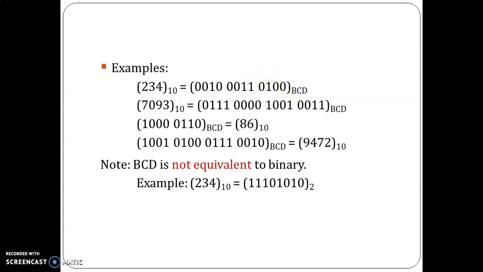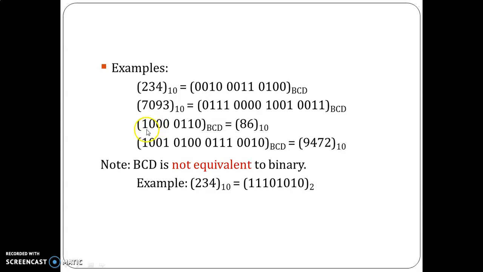Next, we'll see how to convert 7093 to BCD. So take each and every digit separately and represent it in binary form. So that is how we convert a decimal number to its equivalent BCD number. The same way we can convert a BCD number to its decimal number. We group 4 bits separately. So then we write the BCD equivalent of this number.